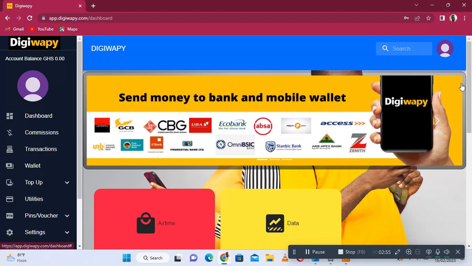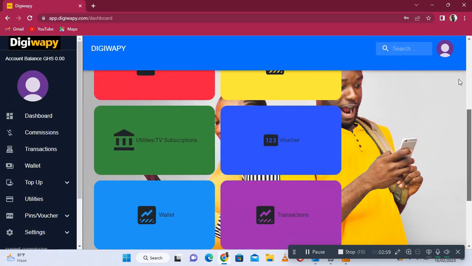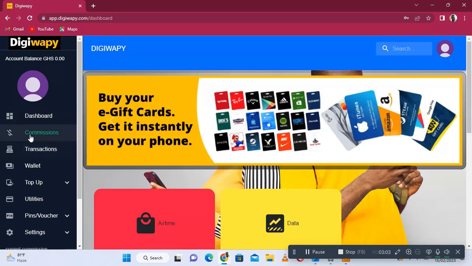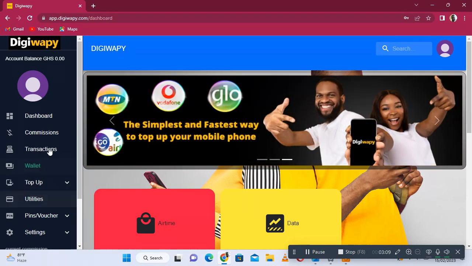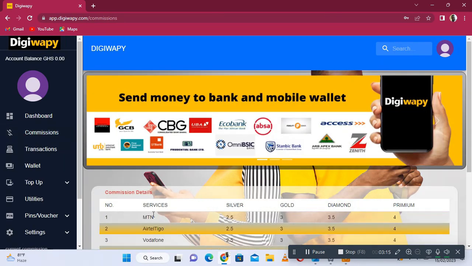After creating the account, this is how the interface looks. You have the dashboard, commissions, transactions, wallet, top up, utilities, and the rest. So let's first of all check on commissions. You see MTN: silver 2.5, gold 3, diamond 3.5, premium 4.